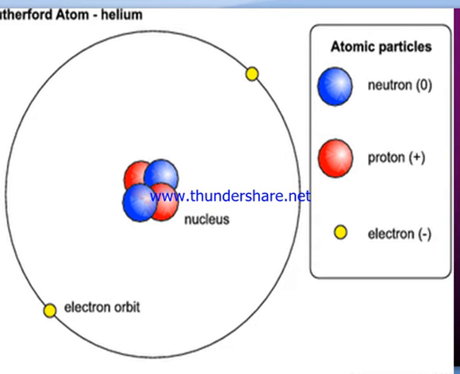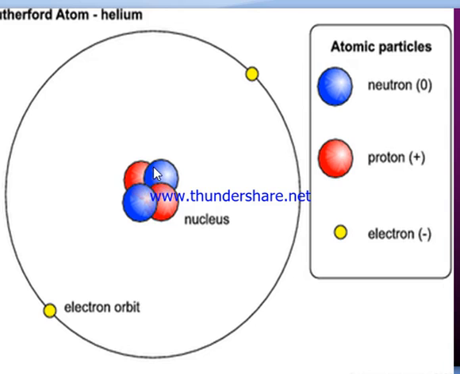Next example is helium. Helium consists of 2 protons and 2 electrons.